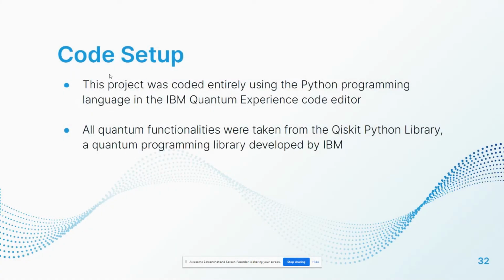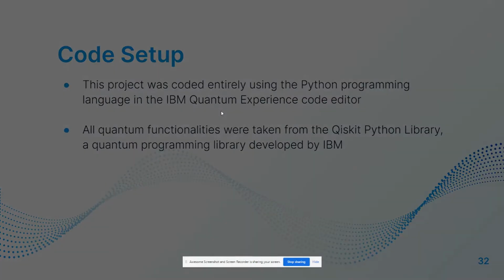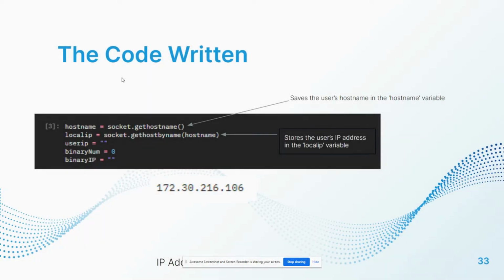So looking at our code setup, we coded the entire project in the Python language, and all quantum functionalities were taken from the Qiskit Python library, which is a quantum programming library developed by IBM. So taking a look at some of the code that we wrote, here you can see the IP grabber code that obtains the user's local IP, and here you can see the IP that we got.